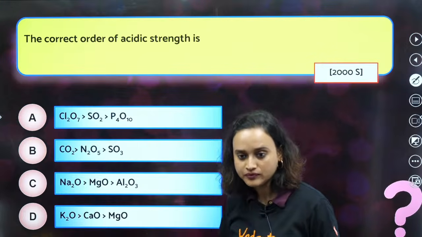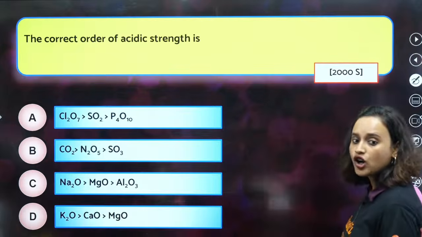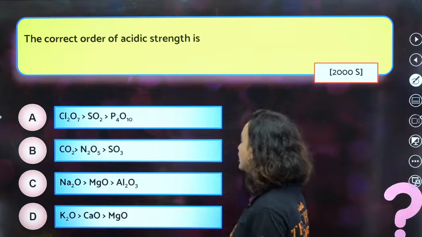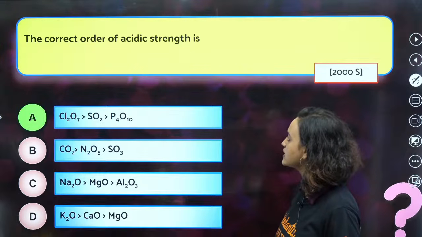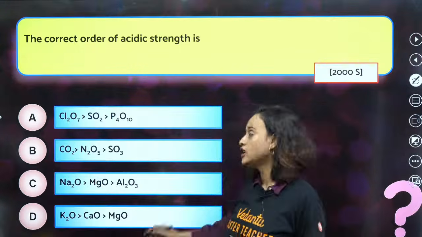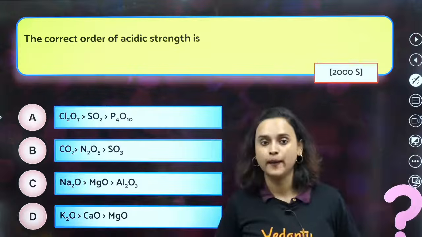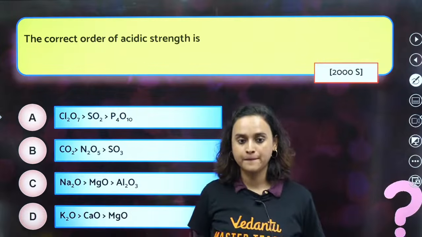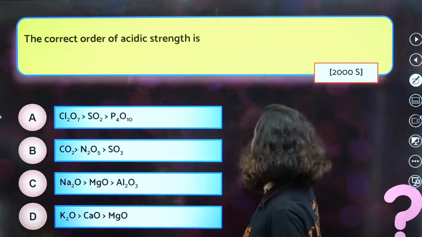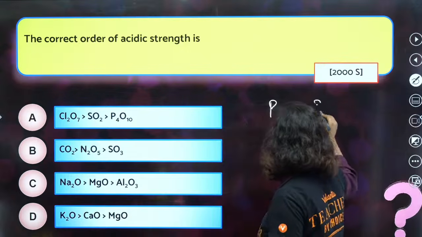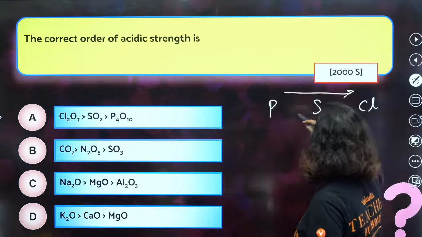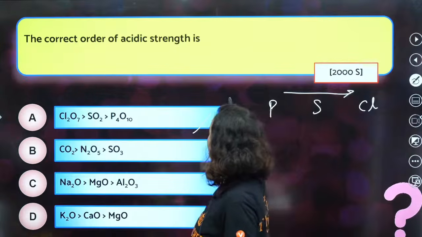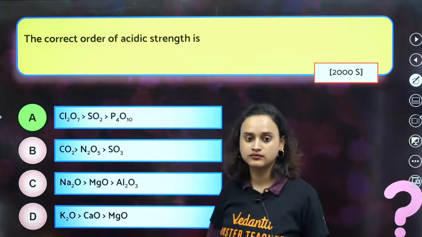Now, the correct order for acidic strength again. What will happen to acidic strength, everybody? Option A is the correct answer, but why? P, S, Cl, no? Acidic strength increases. So that means option A is the correct answer.